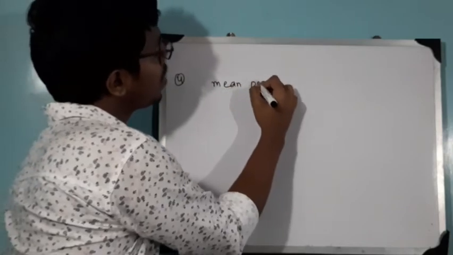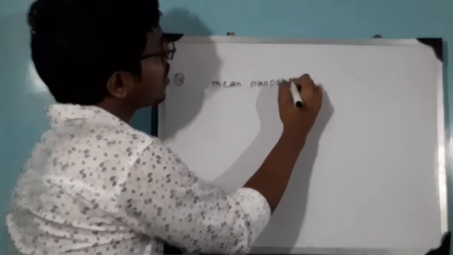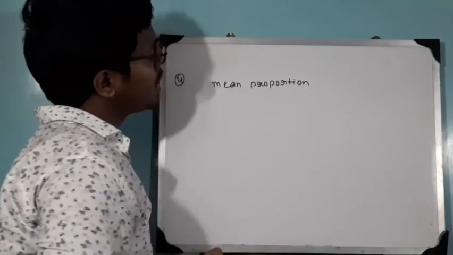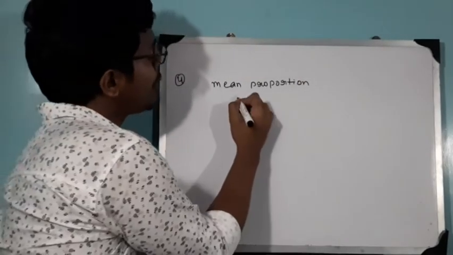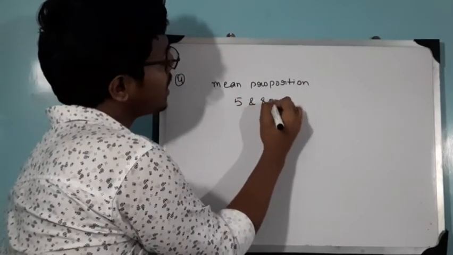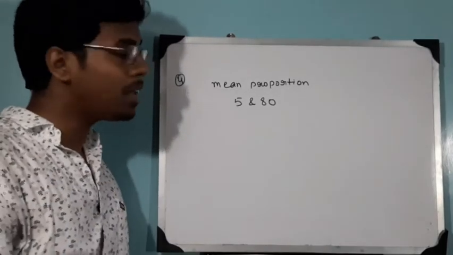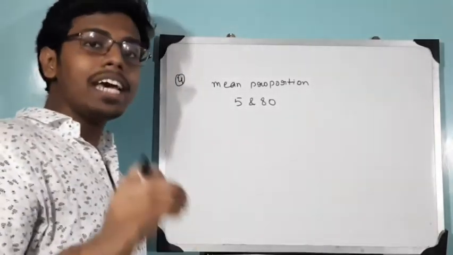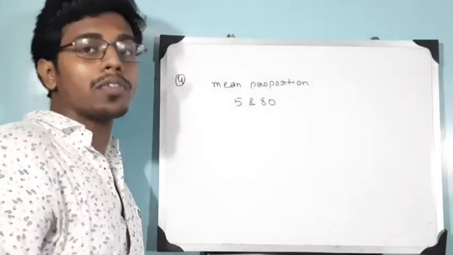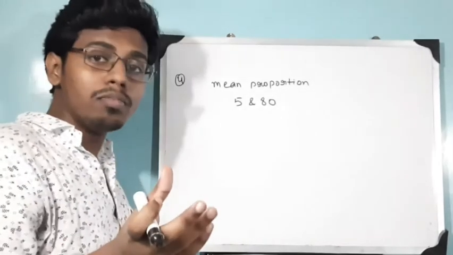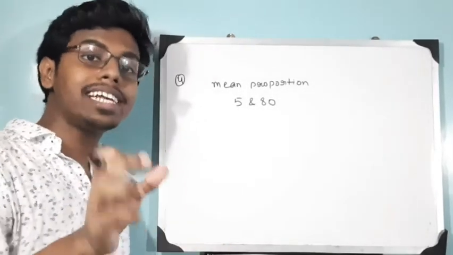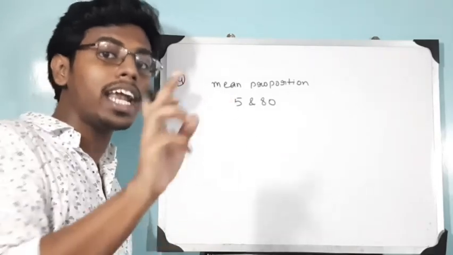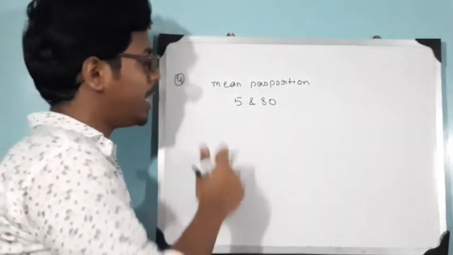The fourth category will be find the mean proportion. The question will be like this: 5 and 80, only this much. So you have to find the mean proportion. As I have told you in the initial part of the video, the mean terms are the middle terms and extreme terms are the first and last term. Here it will be needed.